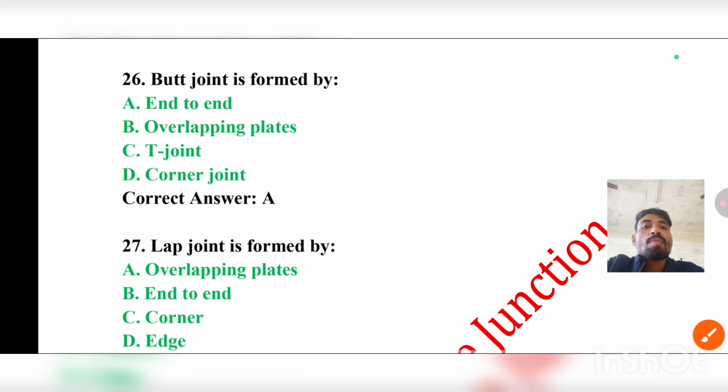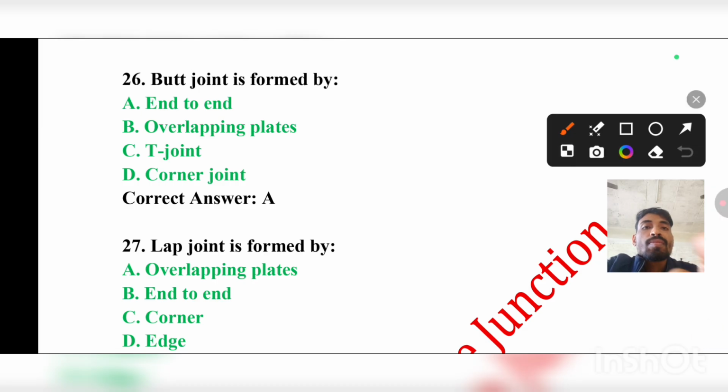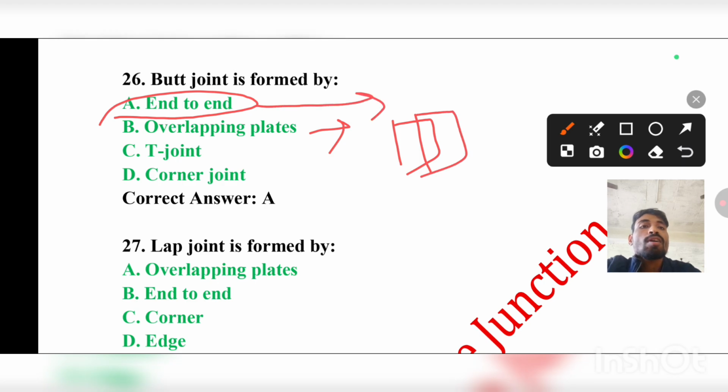Coming to question number 26, a butt joint is formed by end-to-end, overlapping plates, T-joint, or corner joint. The correct answer will be A, that is end-to-end. But in case of a lap joint, it is an overlap condition. This is overlap condition, lap joint. But butt joint, this is end-to-end.